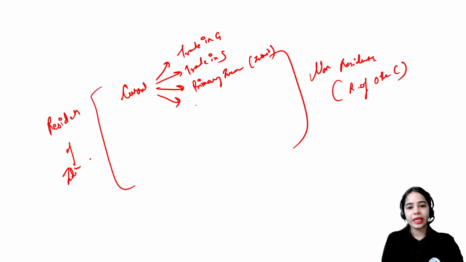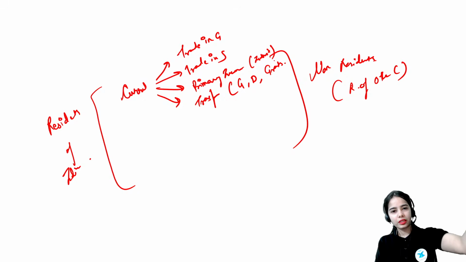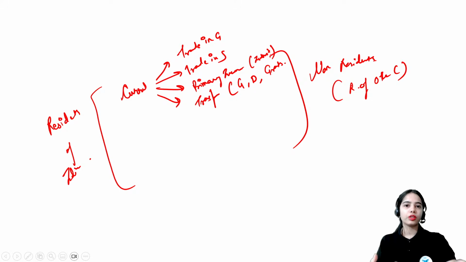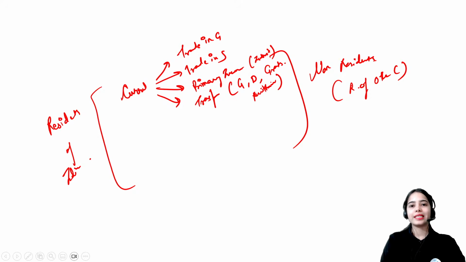Or let's say we are getting transfers, that is gifts, donations, or grants. The government of India gets grants, like when there are floods in Assam. Previously, when there were floods in Odisha, I guess a foreign country gave 1,000 crore to India for the help in Odisha. So grants also come from other countries, as well as remittances by non-resident Indians.